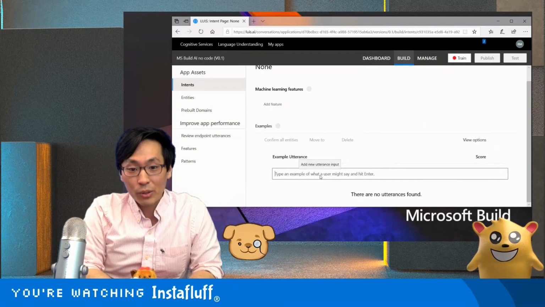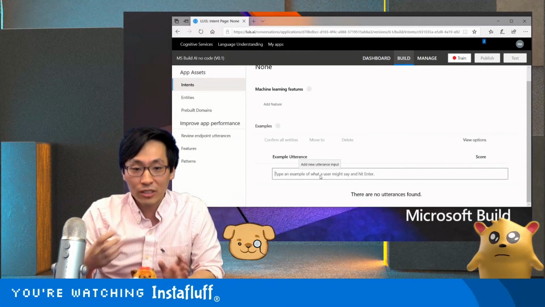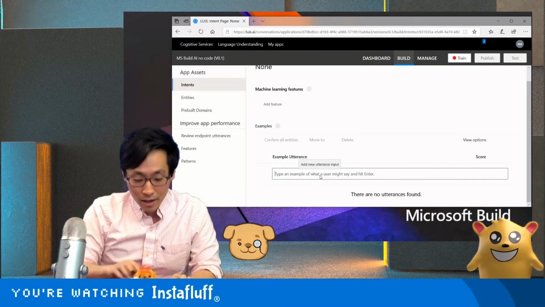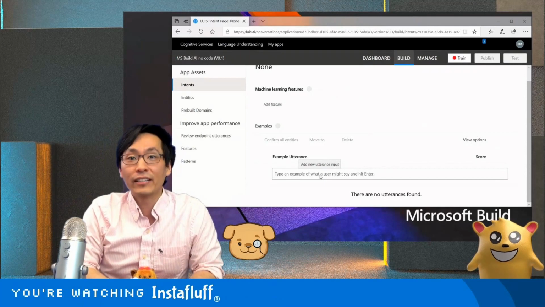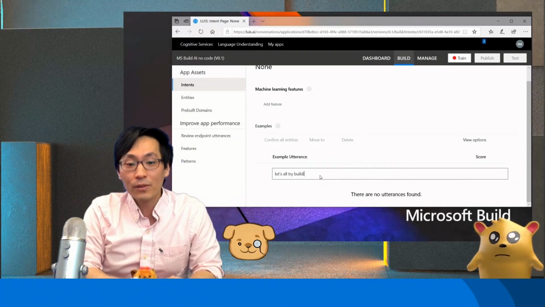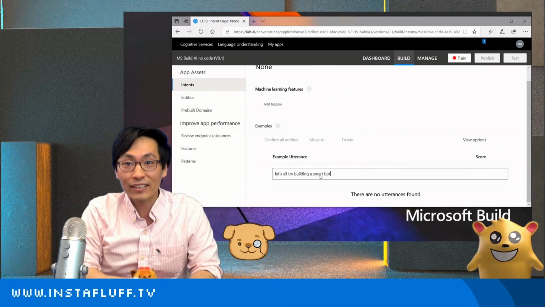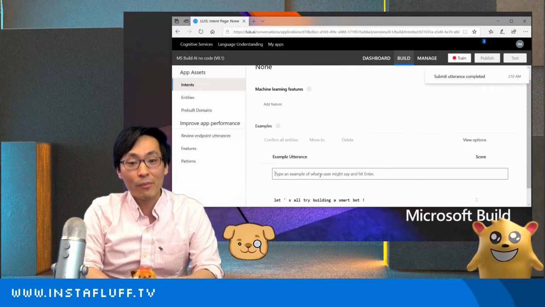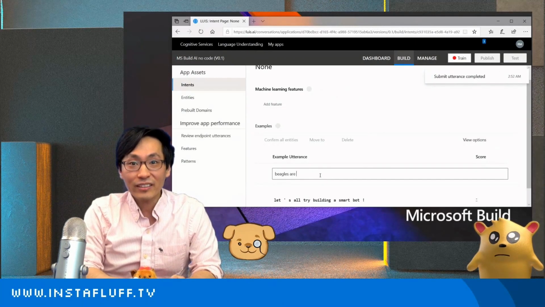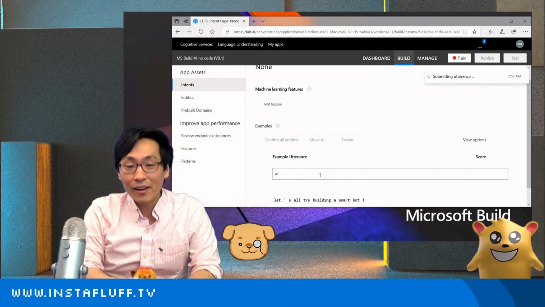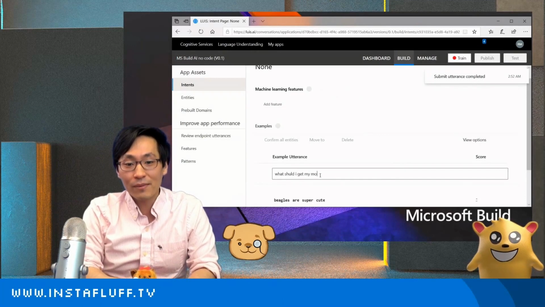Okay, because we're competing against 100 different examples of weather sentences, we want to add a bunch. Like, let's all try building a smart bot. Or how about my dog? Like, beagles are super cute. What should I get my mother for her birthday?